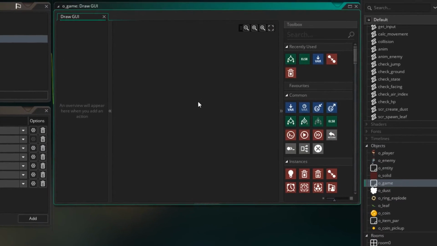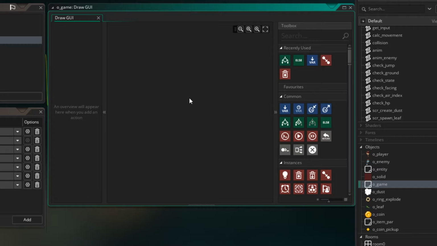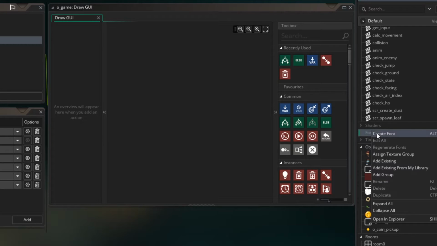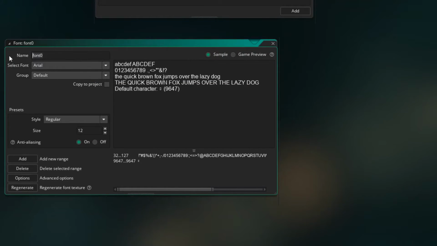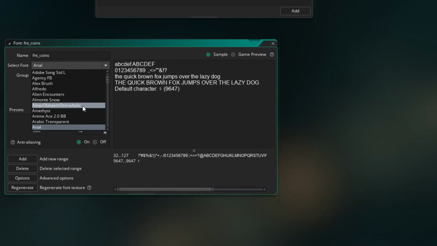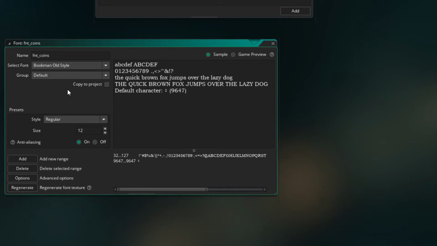Now here we can draw the coins, and I want to draw the coins up the top left, how many we have. So let's create a font to draw with. So over here under the resource tree, I'm going to right click and say create font. Now you can choose any font you like to do this with. I'm going to call it firstly FNT_coins. And I'm going to choose something that most people on a Windows PC should have as a font. I'm just going to use, say, Bookman Old Style. And I'm going to set it to 30.